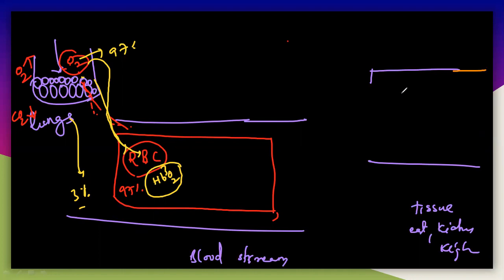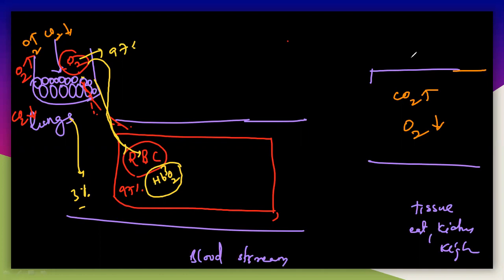In the tissue, generally there is a lot of CO2. There will be a huge amount of CO2, and the oxygen concentration is very less. But in the lungs the O2 is more and CO2 is very less, because we inhale. While breathing, the amount of oxygen increases, so the oxygen concentration is very high in the lungs, but the CO2 concentration is very less. In the tissues, whether the thigh, eye, liver, kidney, or any part, each tissue will have a high amount of CO2 compared with the oxygen.